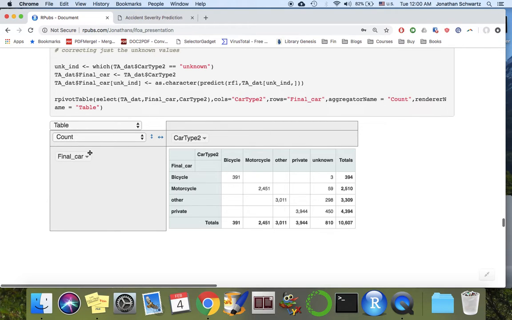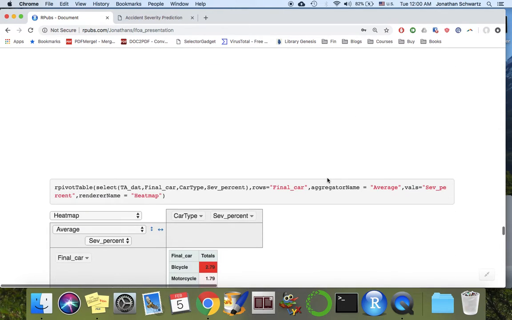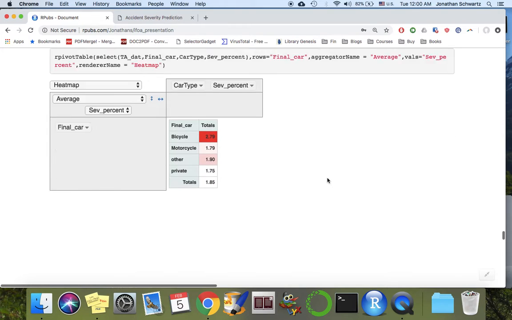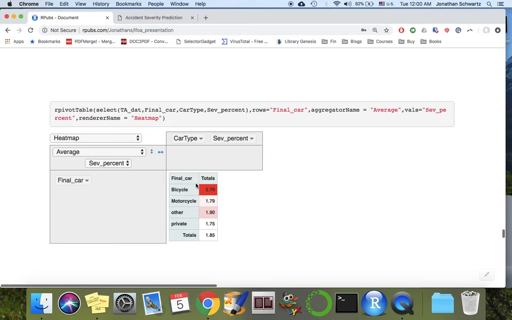So I called the final type final car. And you can see that for unknown, we have a total of 810. So I predicted 450 private, 298 other, 59 motorcycle, and 3 bicycle. Now that we've filled in the missing data, we can build our final model. Here I took a look at the severity based on the type of vehicle after I filled in the unknowns.